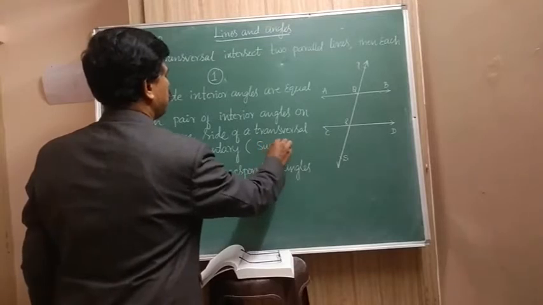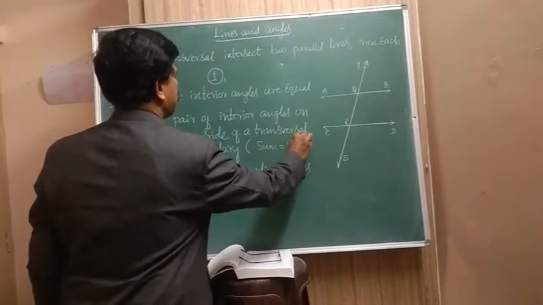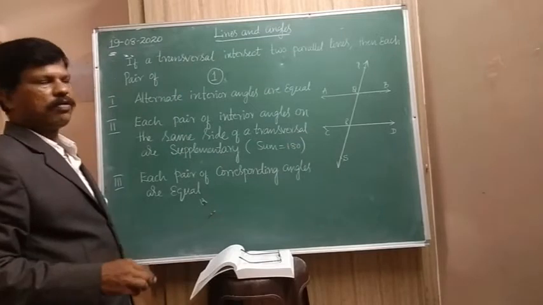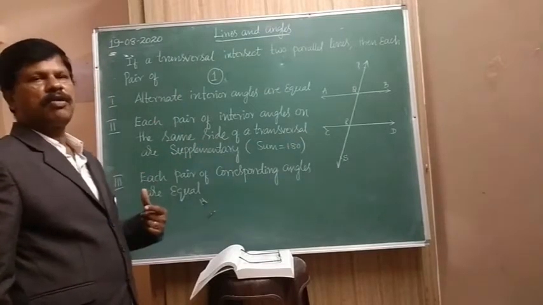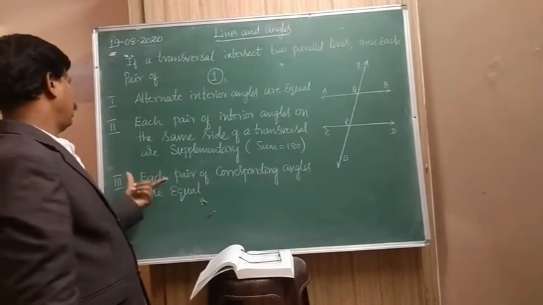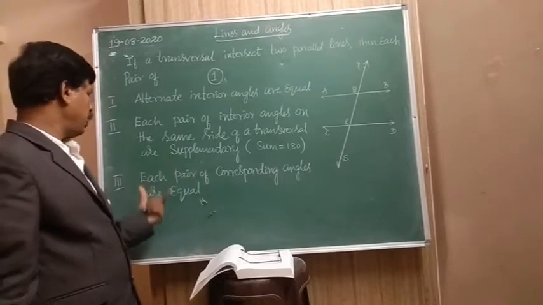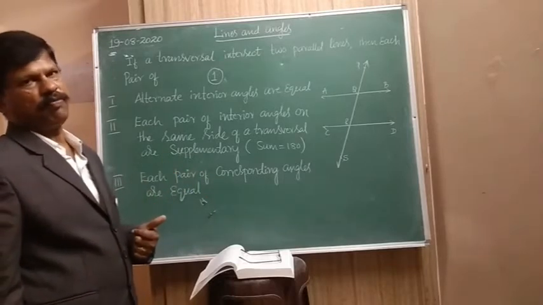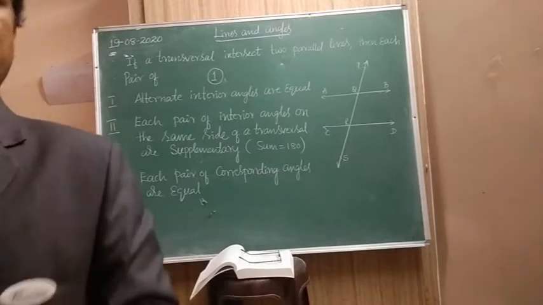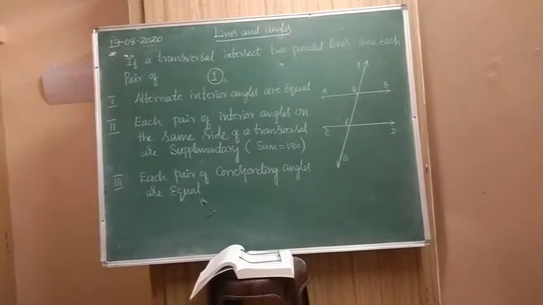When the sum of two angles is equal to 180, the angles are called supplementary angles. And each pair of corresponding angles are equal. That you are proving now. Okay.